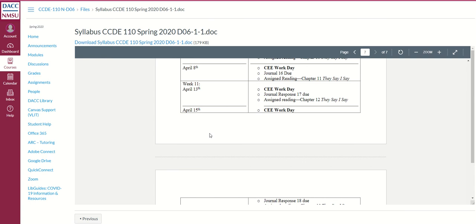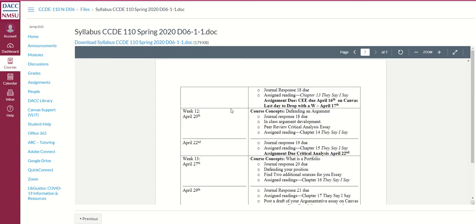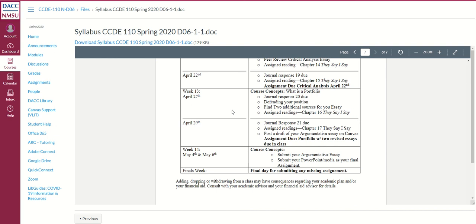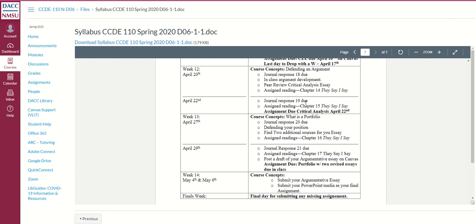That means everything that was put in an additional week has been spread out through the other weeks. So we're going to have to work really hard to make sure we get everything done. But it's all laid out here. I've expressed what chapters you should be reading and the assigned dates. Remember, the date that they're assigned means that the response posted the next class period is in response to that assigned reading. But again, I'll keep it posted in the module so that you know which journal you're supposed to be reading for what response number. Okay, so it's all straightforward as much as possible.